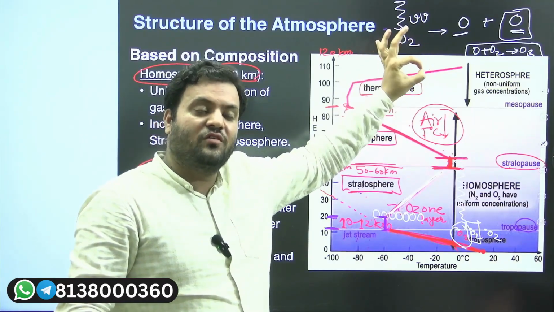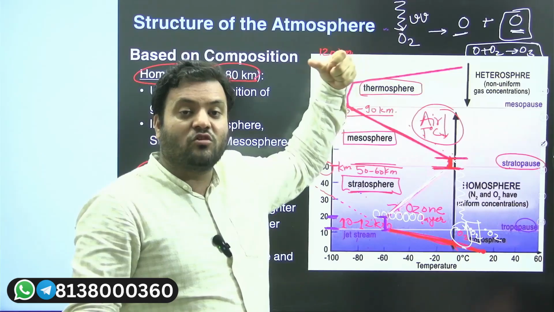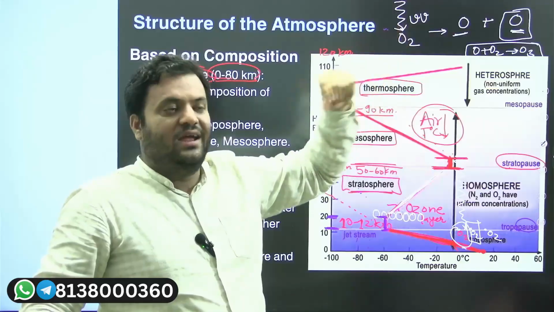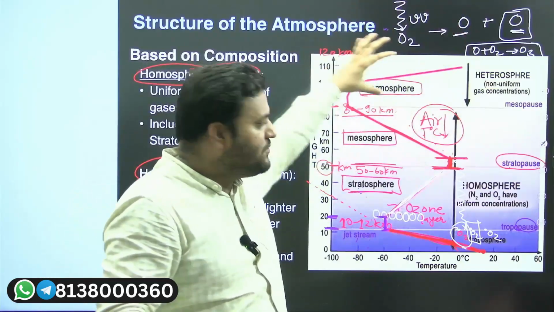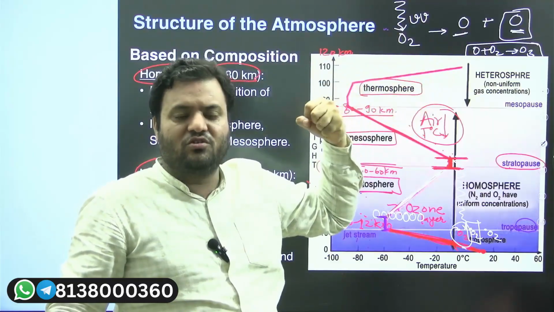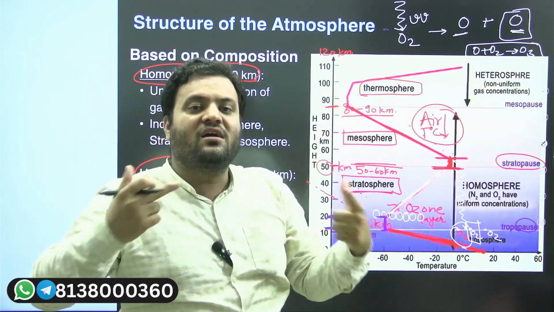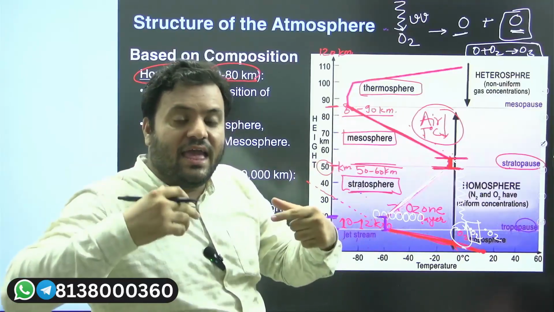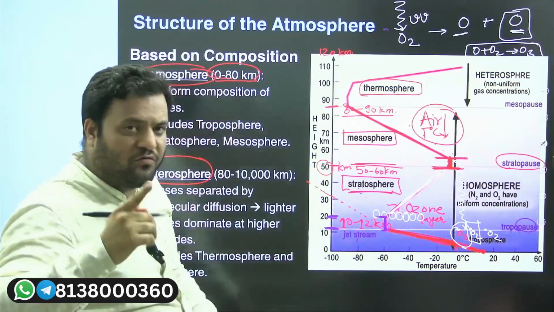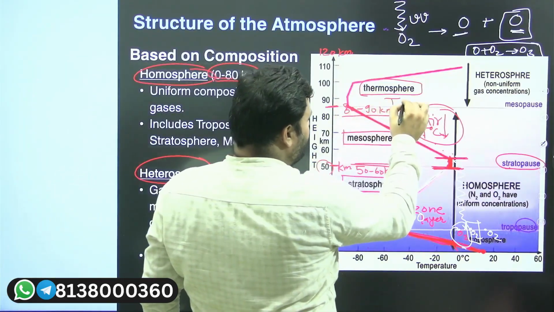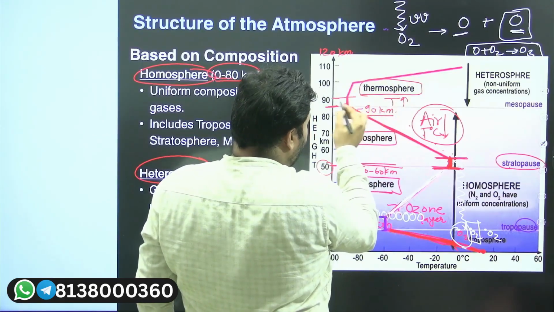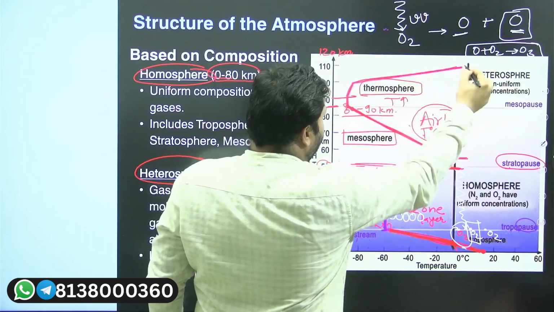We may have some ultraviolet radiation. We may have some X-rays from celestial bodies, from the sun itself. In terms of solar flares, we can also have electromagnetic radiation, and when it is absorbed by the air, the air's temperature is going to increase. Air's ionization will take place, and as a result the temperature is going to increase. So in the thermosphere, after the pause called the mesopause, the temperature will increase significantly.